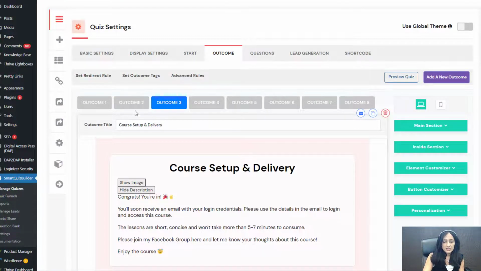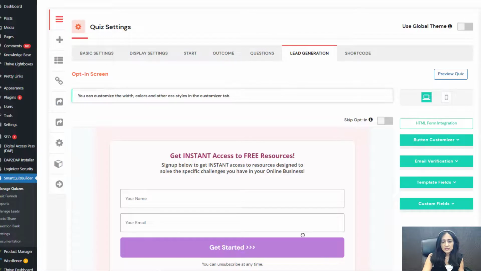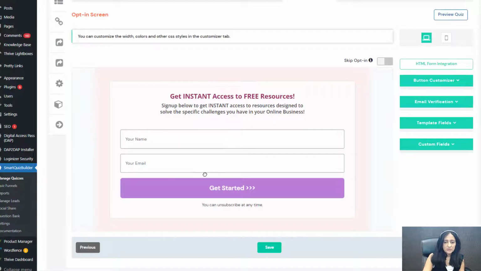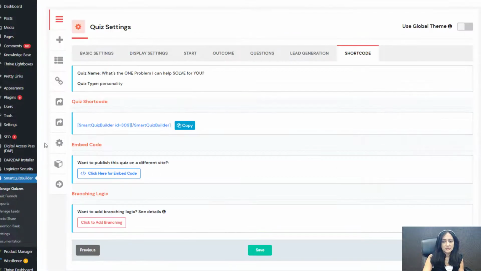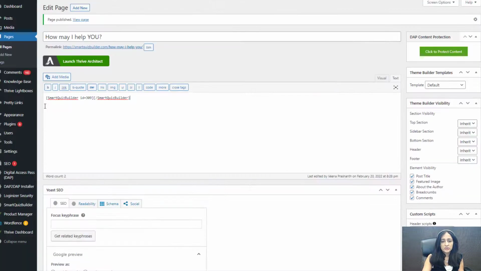In my case, I'm just using the outcome screen. I'm not redirecting them to a different page, but you can also do this. And that's it. All right. So this is the lead generation form. They need to opt in to be able to see the final answer, to get access to the resources. And you don't have to do this. You can turn off opt-in in the display settings if you don't want them to opt in. And that's it. This is the shortcode. I have published the shortcode on a WordPress page just to show you how this looks.